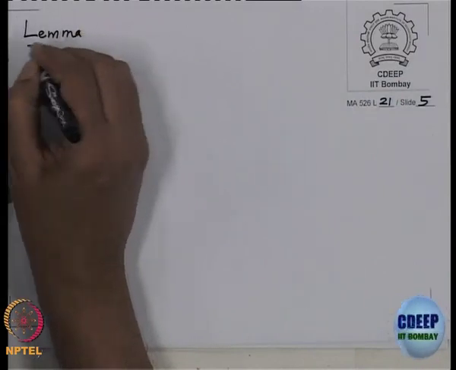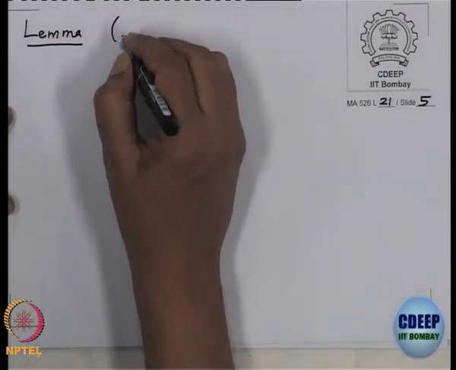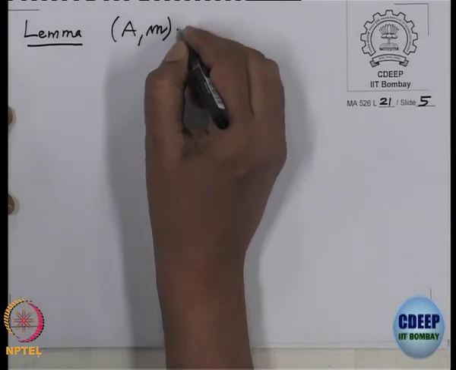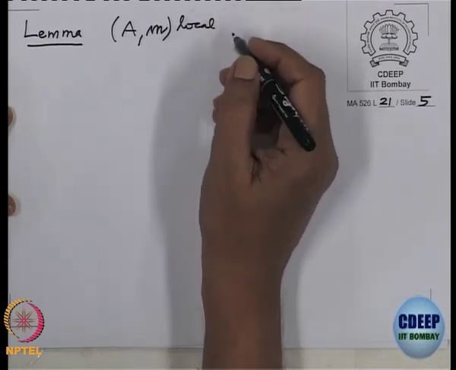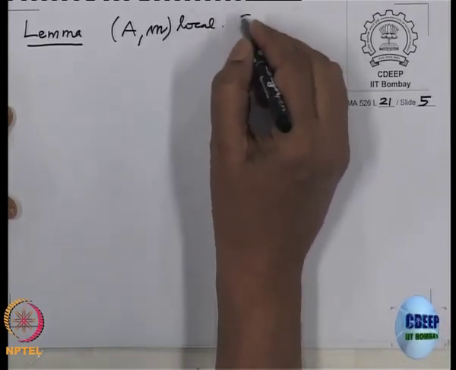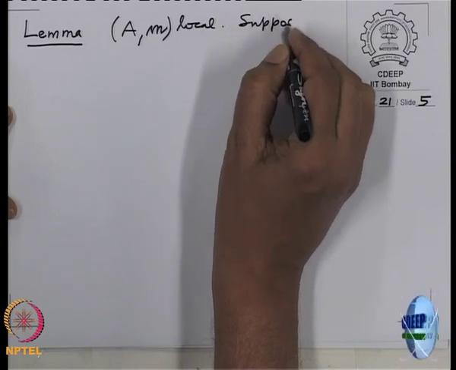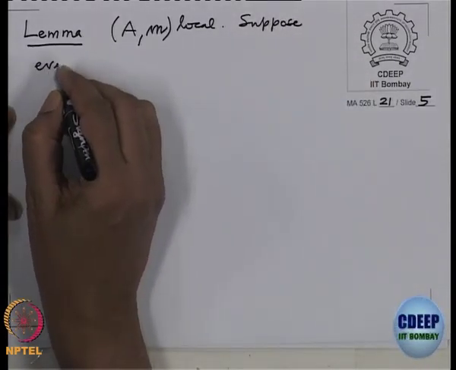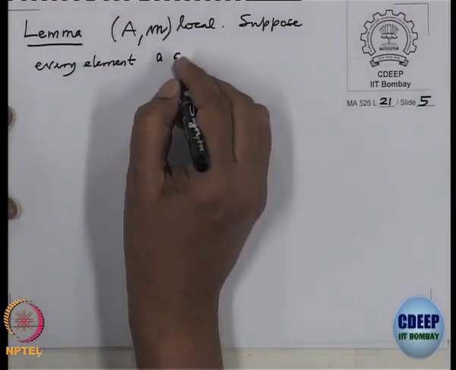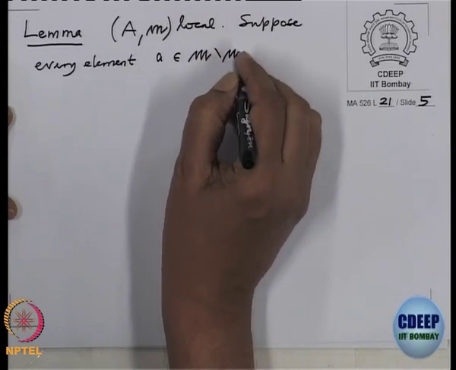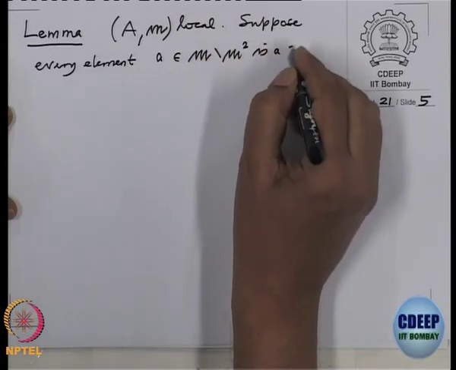Alright, now that addresses A by m square. So, that lemma is the following lemma. Let A be a Noetherian local ring, and suppose every element a in m minus m square is a zero divisor.